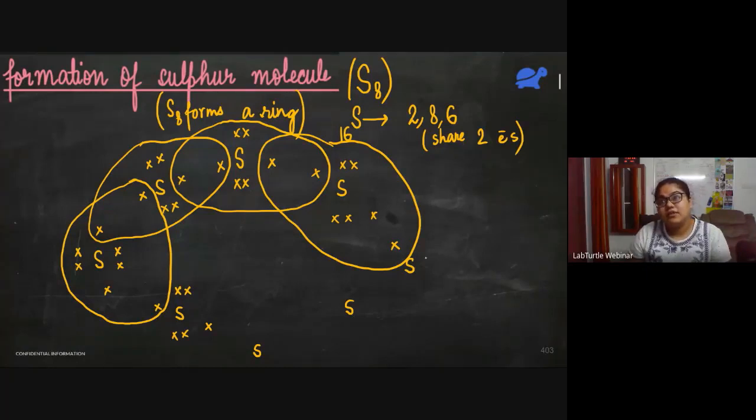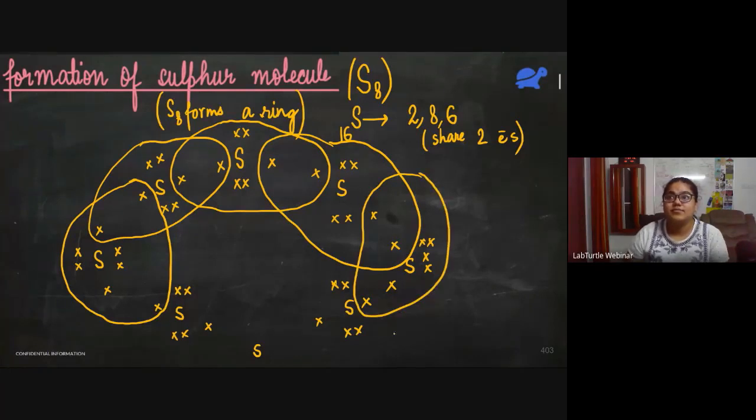Now this sulfur, 1, 2, 3, 4, 5 and 6. One electron is being shared with this atom. So if we complete its octet, 1, 2, 3, 4, 5, 6. So I'm just repeating the same process. Here, this sulfur atom, it's like this. 8 electrons. This sulfur atom, 1, 2, 3, 4, 5, 6. So it is sharing one electron with this, one electron with the previous sulfur atom. So the diagram looks like this.